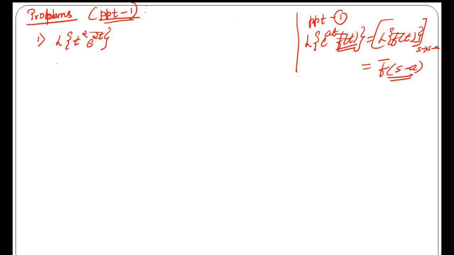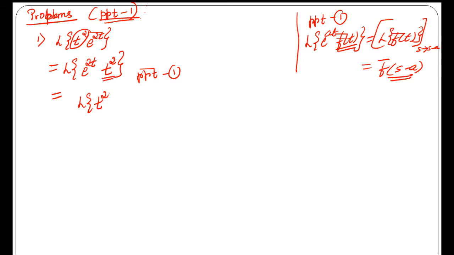So here I will write these terms as Laplace transform of e power 2t times f of t, where f of t is equal to t square. Apply property 1 now. Laplace transform of f of t is t square, and s is replaced by s minus a, where the value of a is 2 here, so s minus 2.